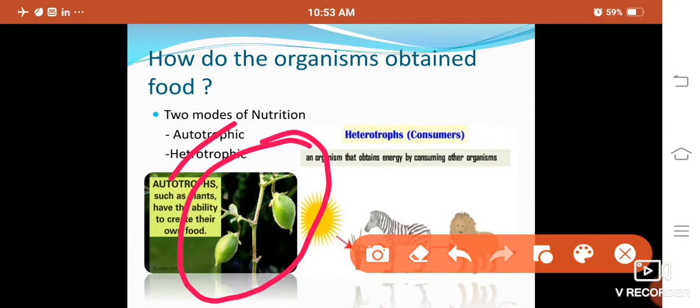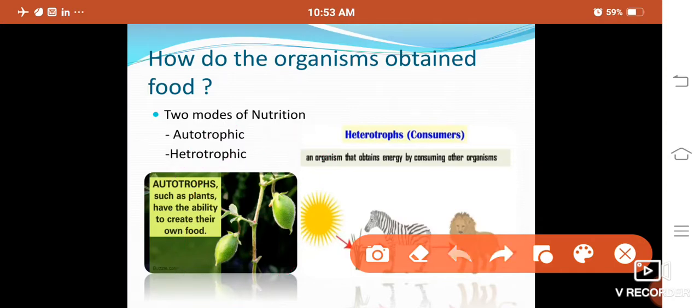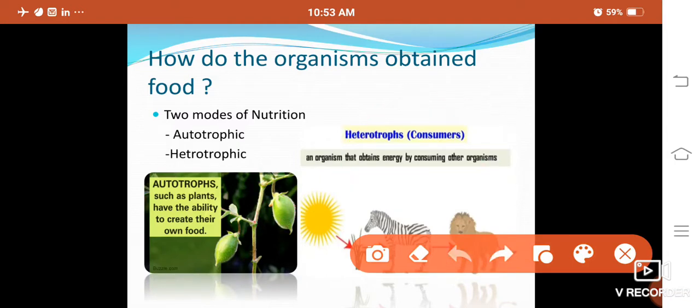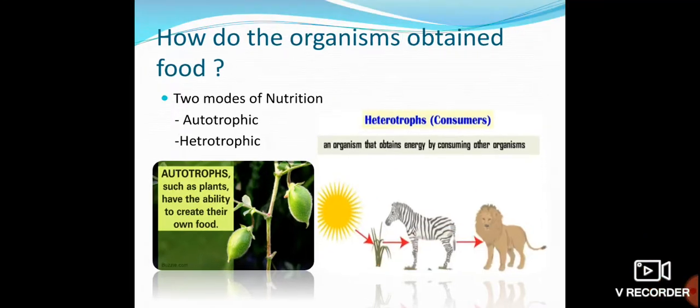In the heterotrophic mode of nutrition, heterotrophs depend upon the autotrophs for their food. For example, in this figure, the sun is the ultimate source of energy. With the help of that energy and photosynthesis, this plant makes its own food, which means the plant is an autotroph. The zebra eats it, so the zebra takes its energy from the plant.